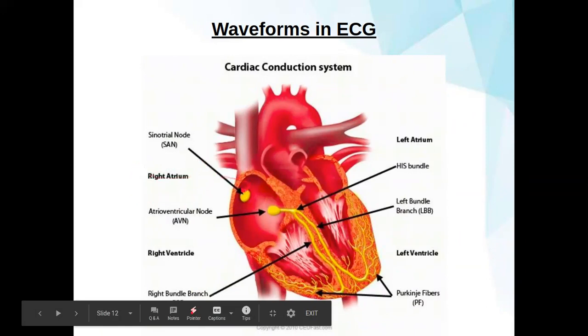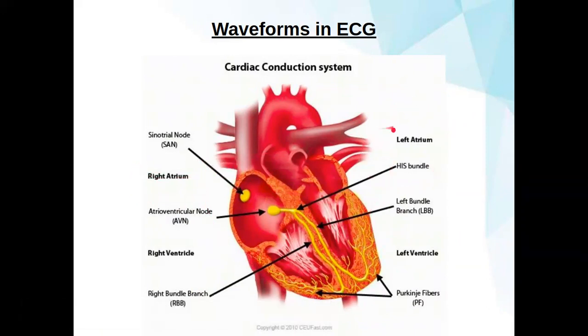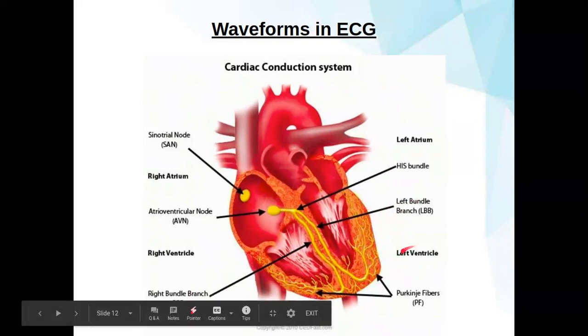And these are the four segments. This is the right atrium. This is the left atrium. This is the left ventricle, as you can see, and this is the right ventricle.